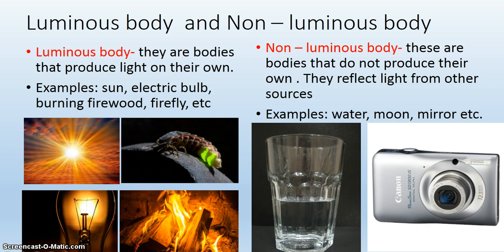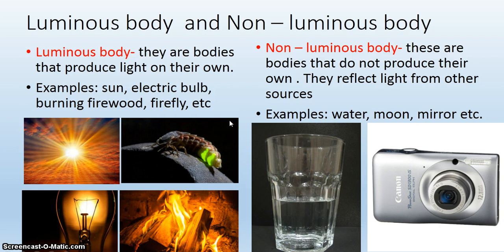When we say luminous body, they are bodies that can produce light on their own. Example, we have the sun, electric bulb, burning of firewood, and then an organism called the firefly. So there we are with some pictures to illustrate that. We have the sun, an electric bulb, firewood producing light, and also the glowworm.